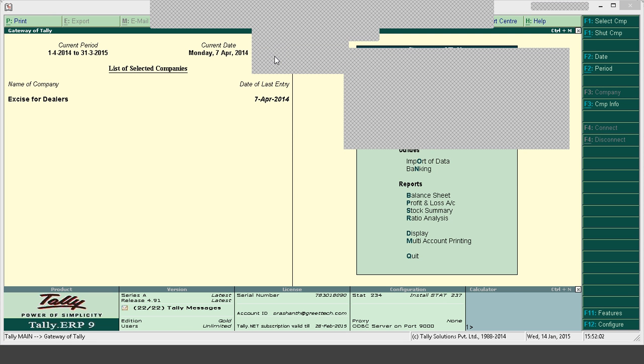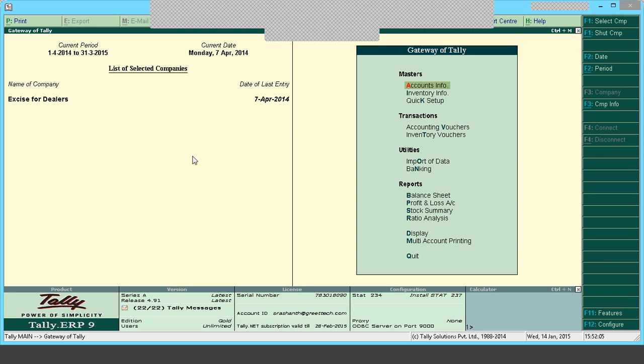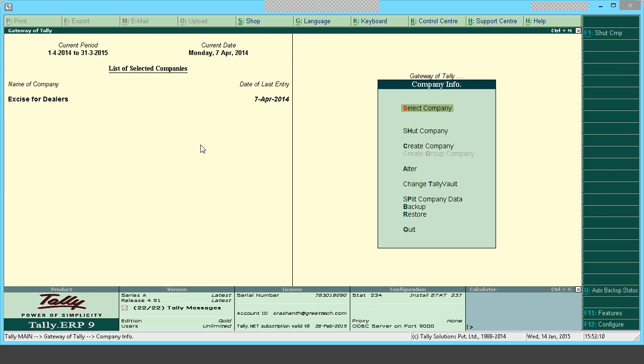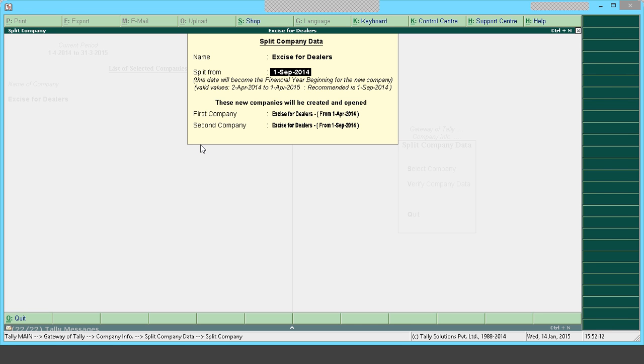So now we shall see how to export excise closing balance and import it to a new company or the split company. I'll go to Alt F3, split company, and I'll split this company.